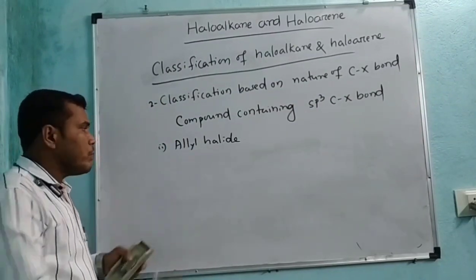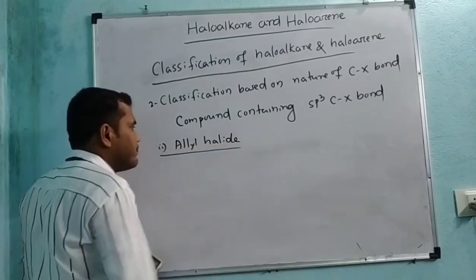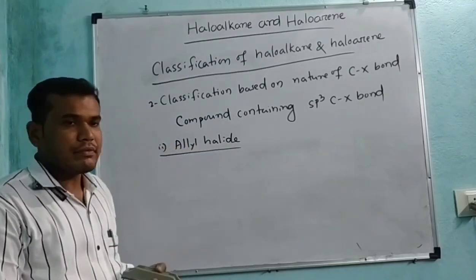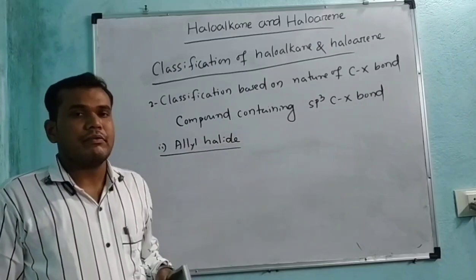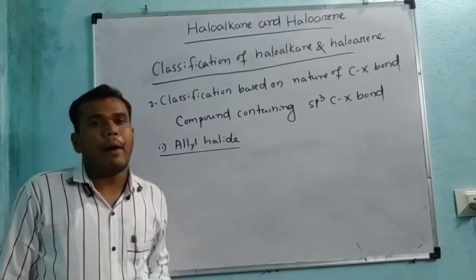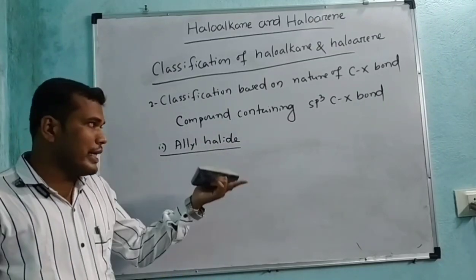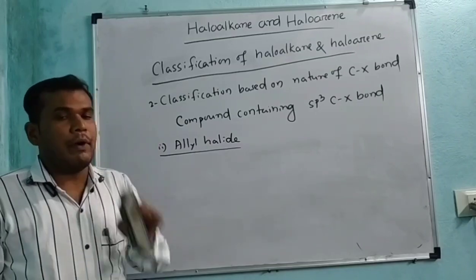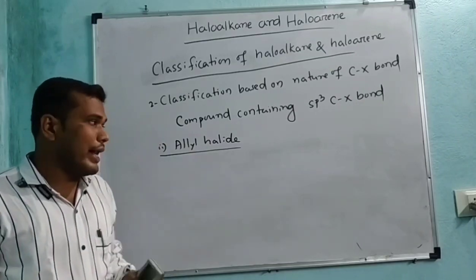Second, we will discuss allyl halide. So what is allyl halide? If a halogen is attached to a compound which has a carbon-carbon double bond, but not directly.